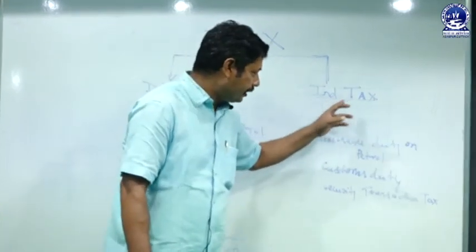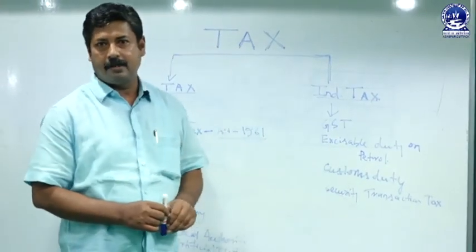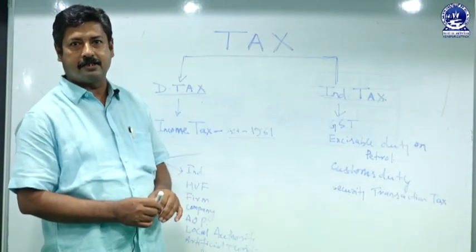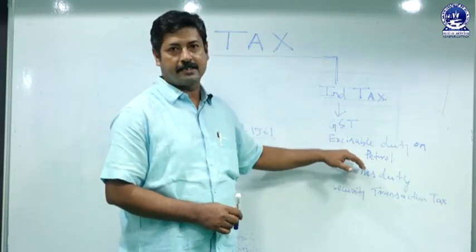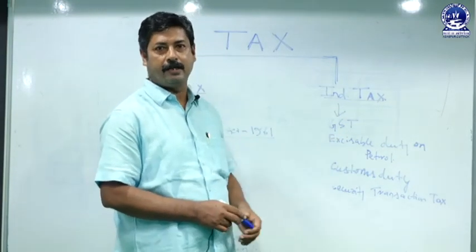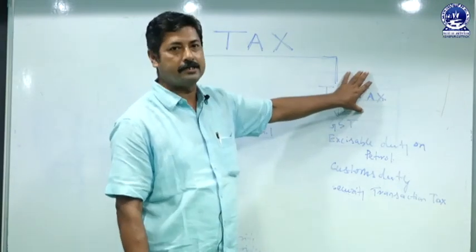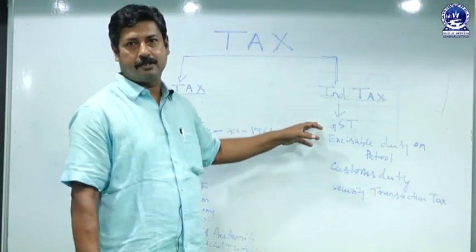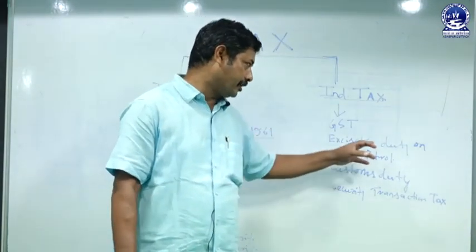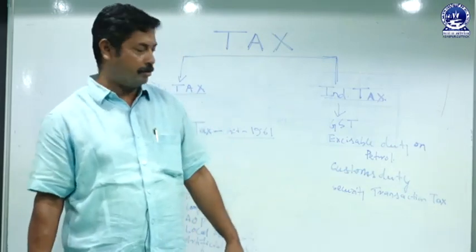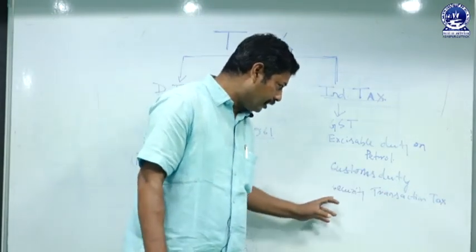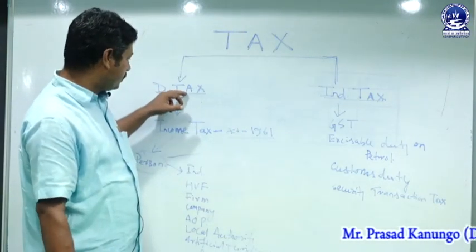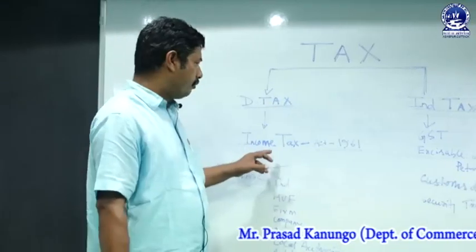The second part is indirect tax. The tax is levied, imposed and charged directly on the person or the assessee, but the burden of the tax is shifted indirectly to the final person. That is known as indirect tax. Indirect tax may be of different types: GST, goods and services tax, excisable duty on petrol and petroleum products, customs duties and securities transaction tax. The first part, direct tax, is only one, that is income tax.